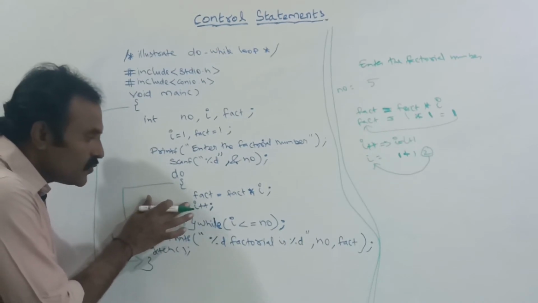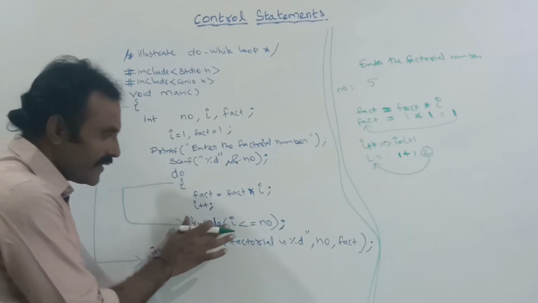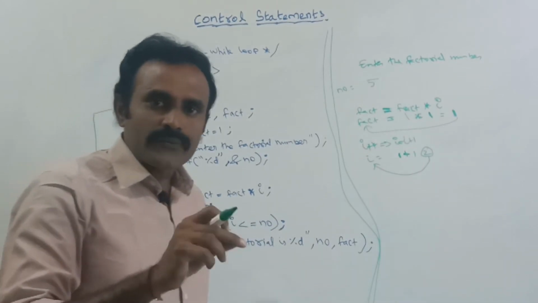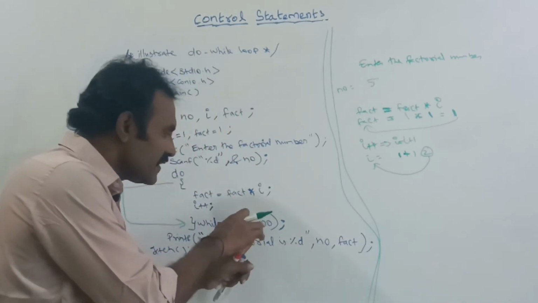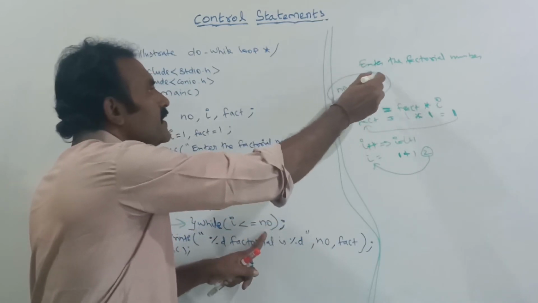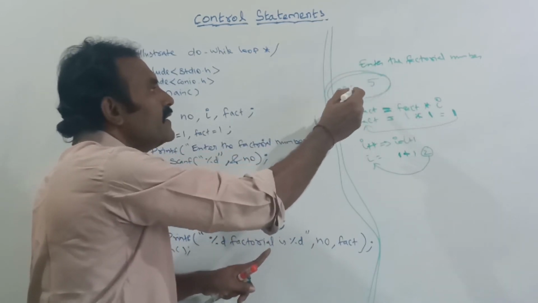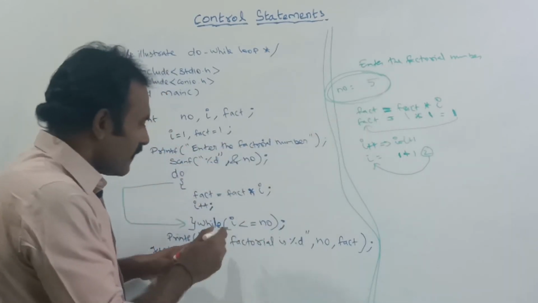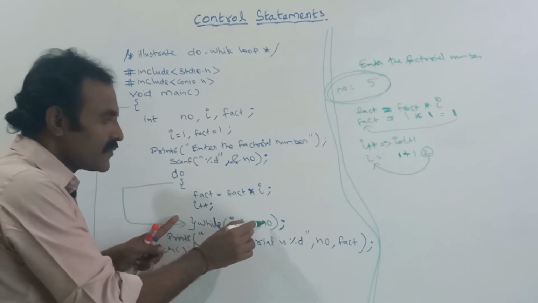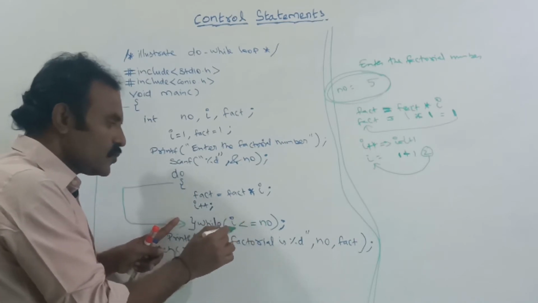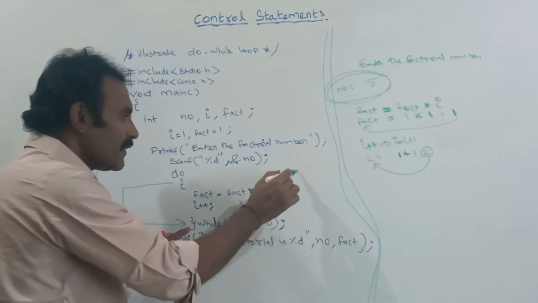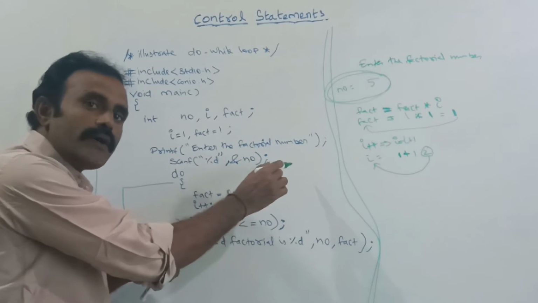After this, 2 will be checked here in the while loop, whether the I value is lesser than or equal to NO. What is the value of NO? This NO is 5, a constant value. Each and every time we check against 5. Now the I value is 2. I am going to check whether 2 is lesser than or equal to 5. Because 2 is lesser than 5, this condition is true. Again the controller will enter into the body of the loop.